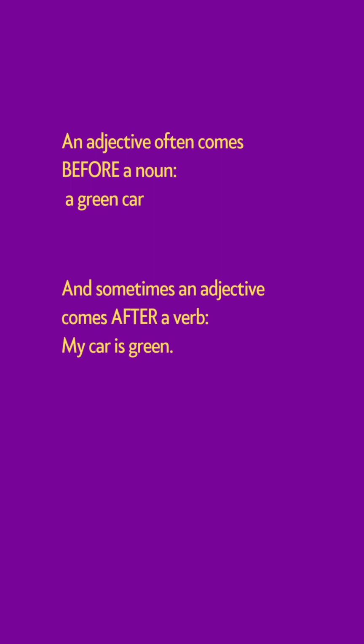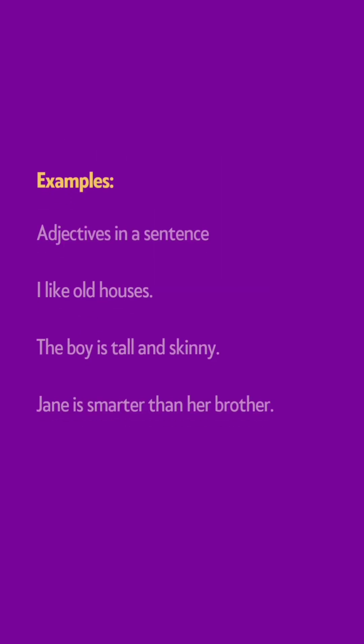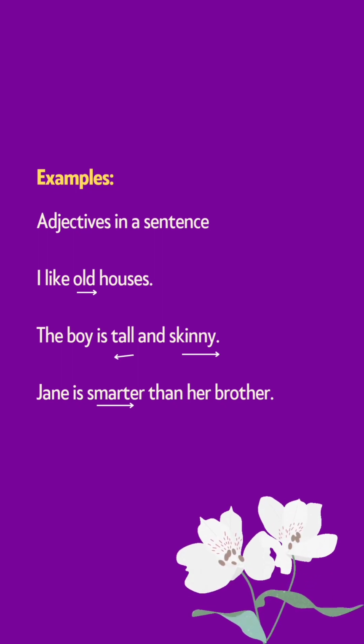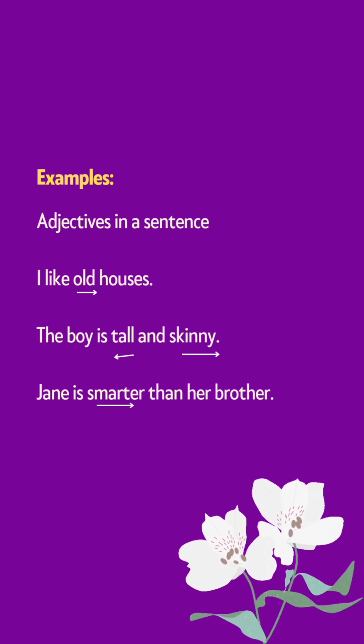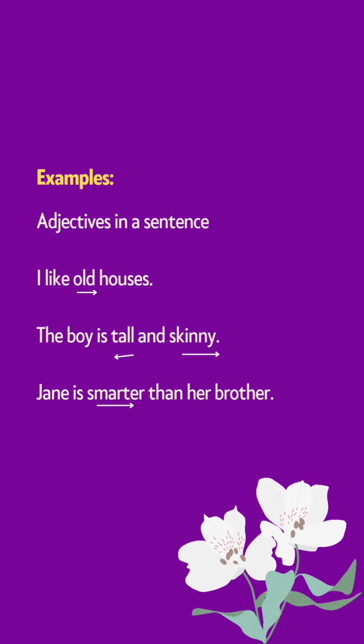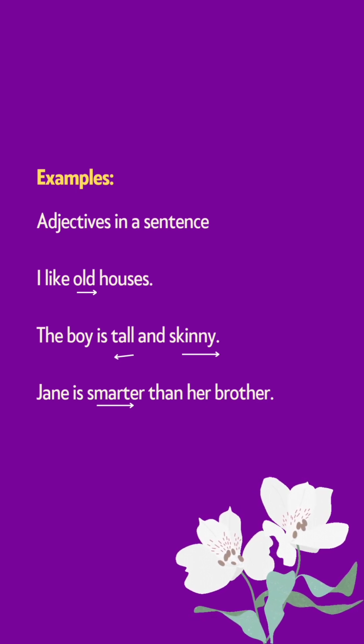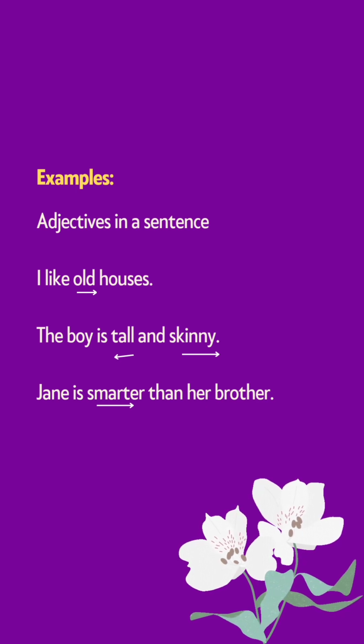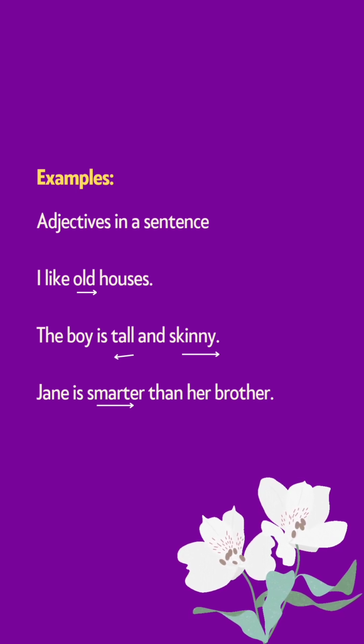Now we take a look at the examples of adjectives, how they are used in a sentence. I like old houses. Here, old is an adjective used for houses. The boy is tall and skinny. Here after the verb is, tall and skinny are adjectives. Jane is smarter than her brother. This is a comparative adjective.